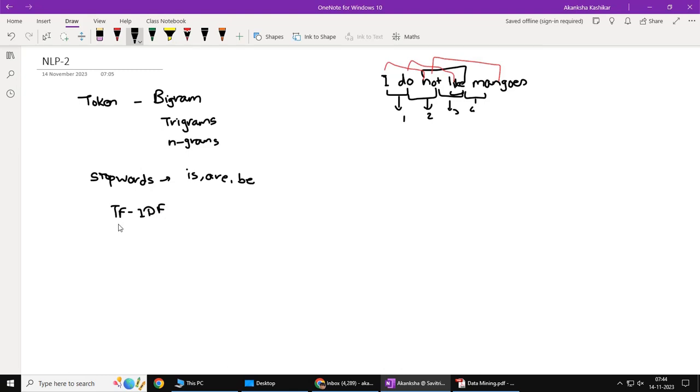What is TF-IDF? TF stands for term frequency and IDF stands for inverse document frequency. What does it mean? Let me take an example. So I have two documents.